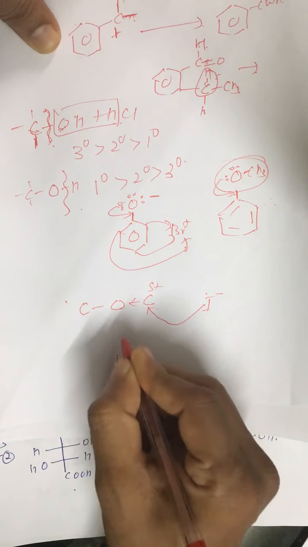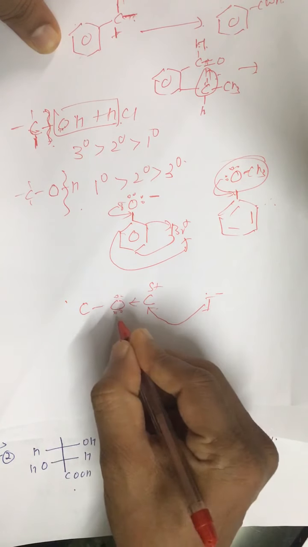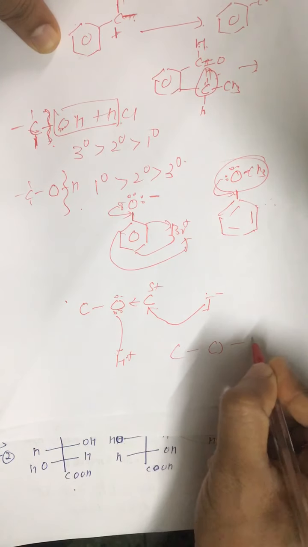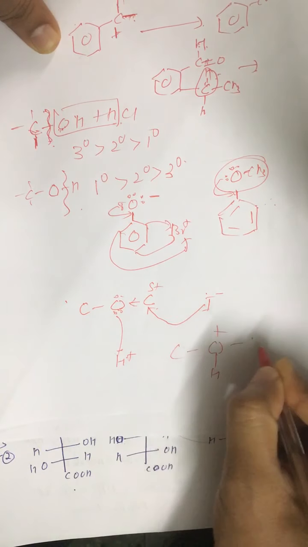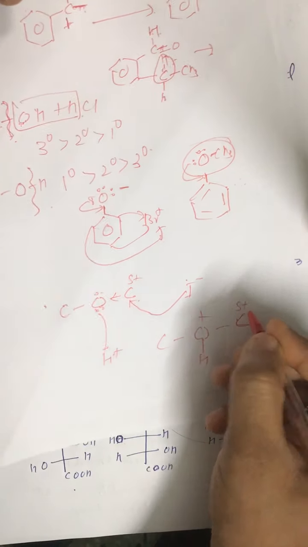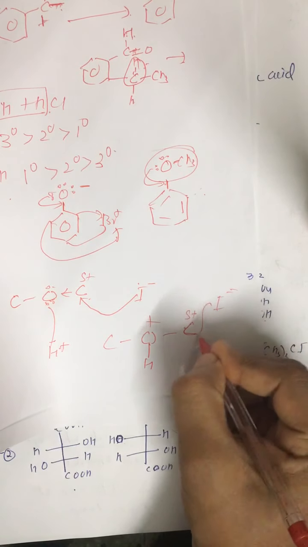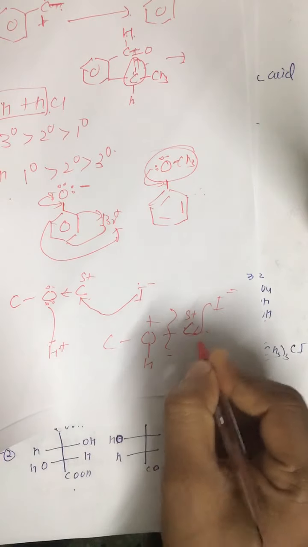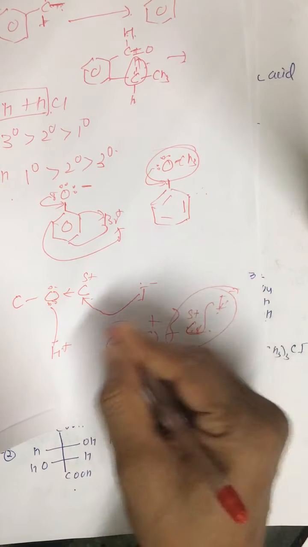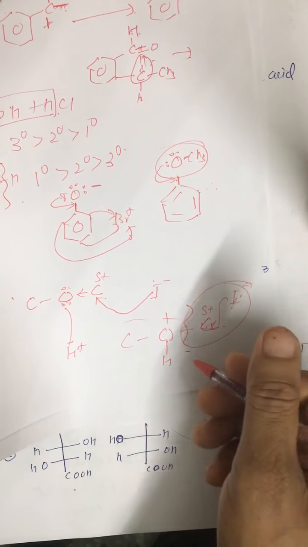Before that, H positive attacks on this oxygen, and it creates a positive charge over this oxygen. So obviously the partial positive charge magnitude is much more. So I negative attacks on this carbon atom and this bond breaking takes place. So we get RI plus ROH. So this is the SN2 mechanism.